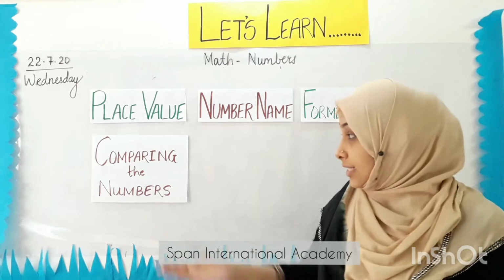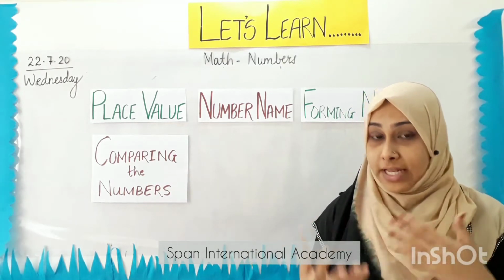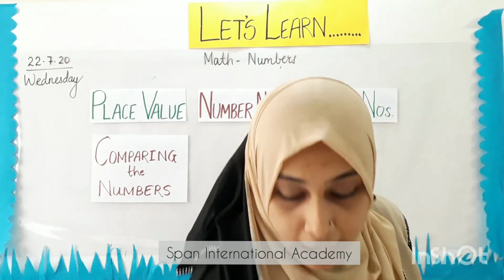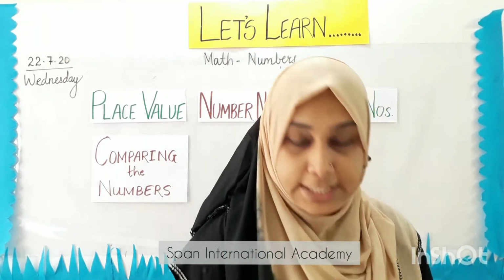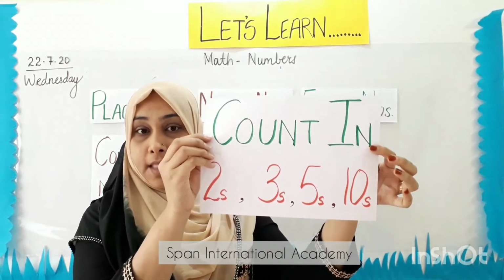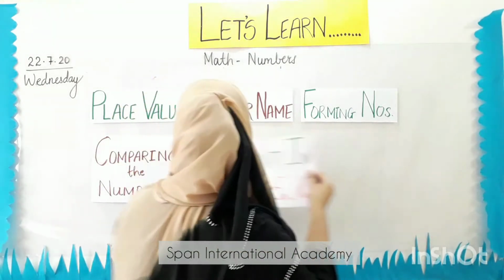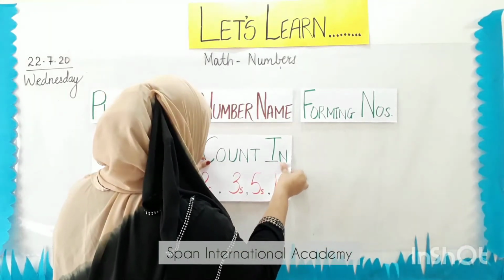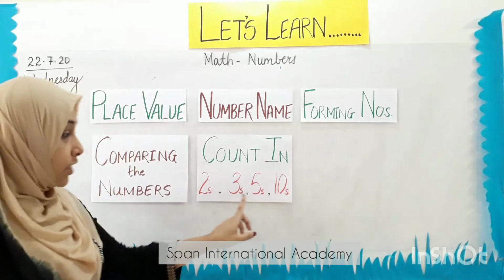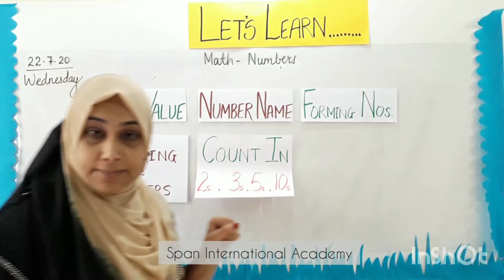Then we went ahead and we learned how to count the numbers in 2s, 3s, 5s and 10s.